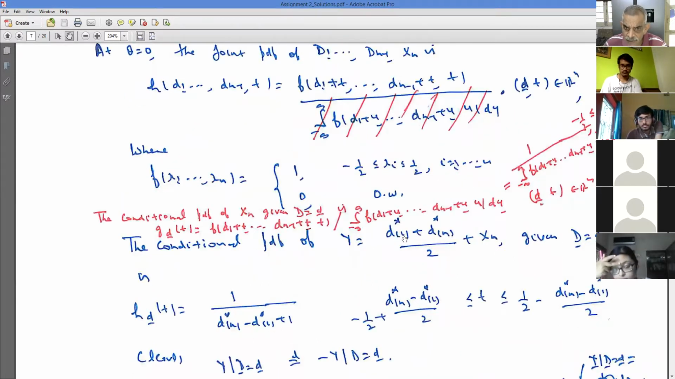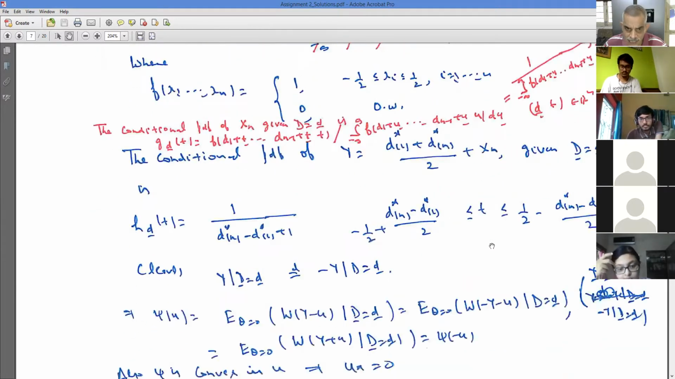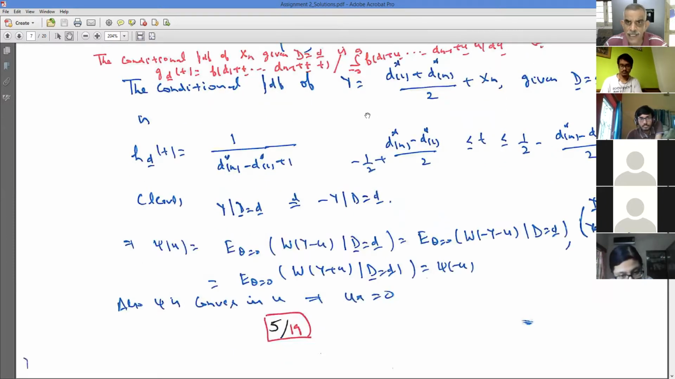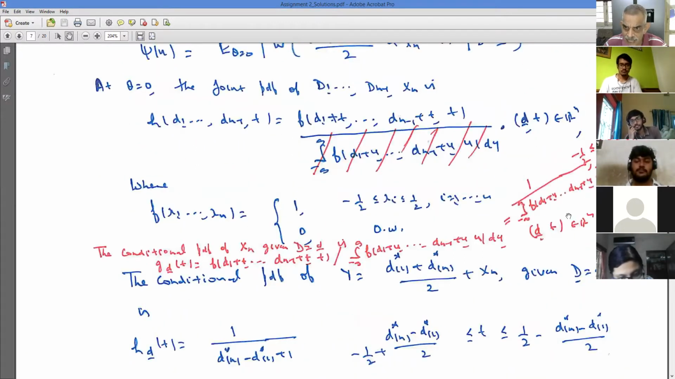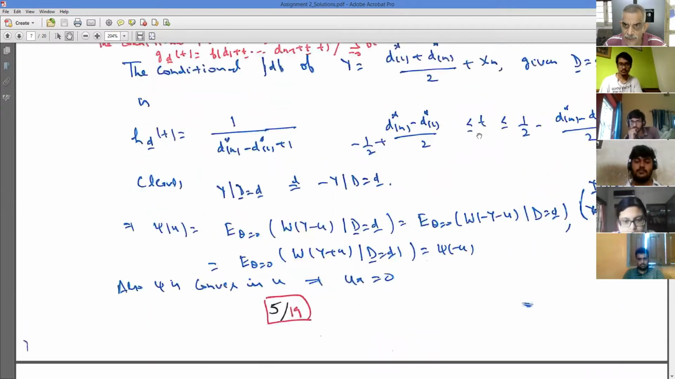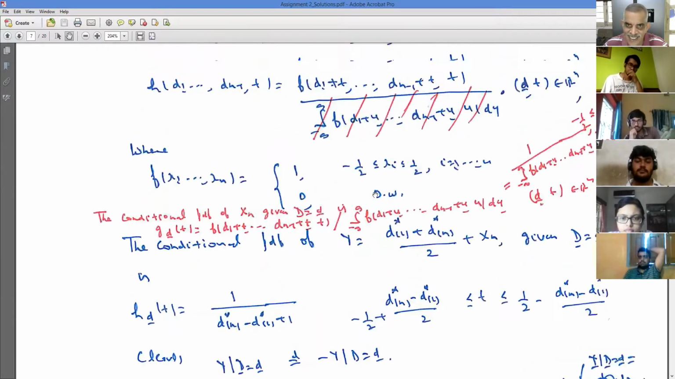So I find out what is the PDF of (d1 star plus dn star)/2 plus xn. The conditional PDF of this you can find from here. When you put it over here, you get this PDF. Right? Now you can see h(t) is the same as h(minus t), because when you put minus t over here, t goes over here, it becomes minus half plus (dn minus 1 star)/2, and this goes over. So h(y) becomes a distribution the same as that of minus y given D equal to d.